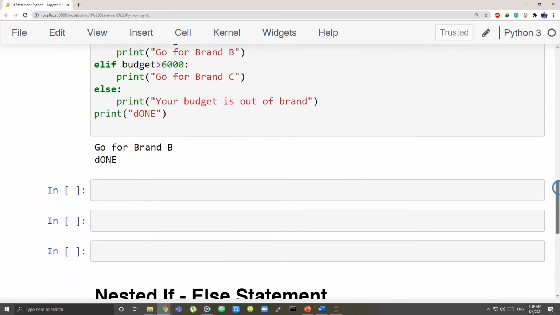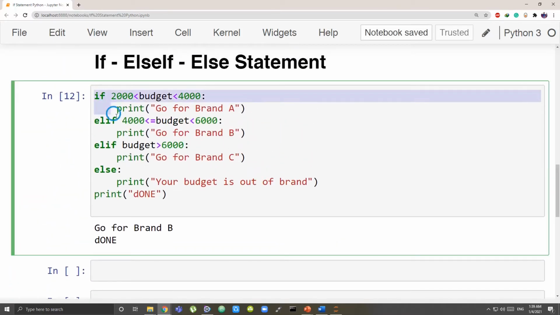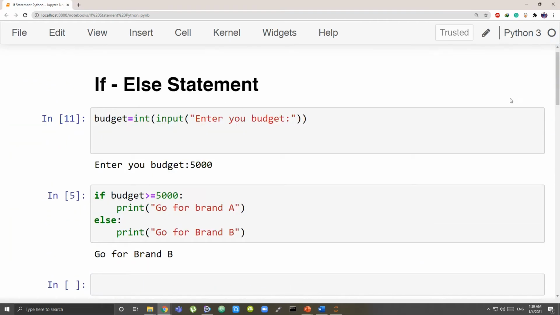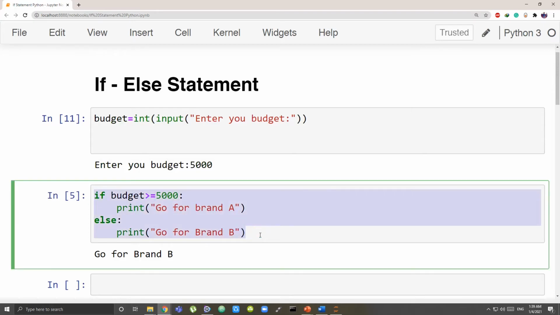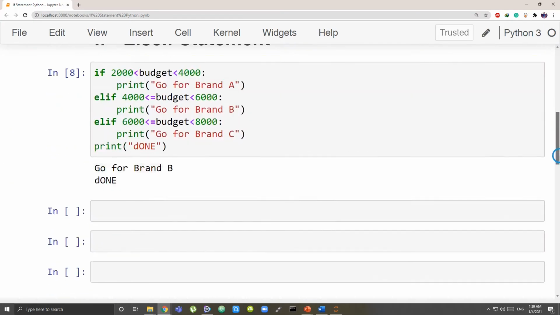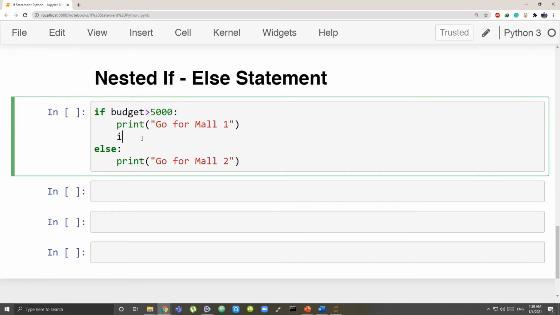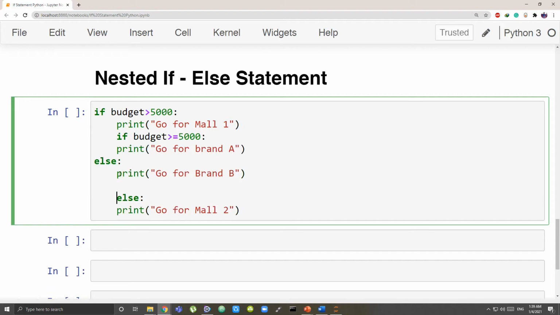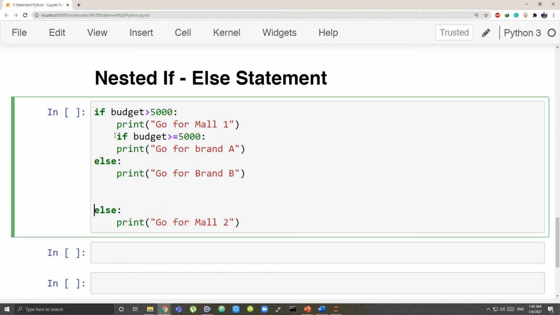So let's take any of these only and we'll modify this. Let's take the simplest one, that is if else. You can have inside this particular if your if else, or you can have if else if, any of them. Let's just keep this down. So this is what I am putting. Okay, budget is greater than 5,000, go for mall 1. But further I want an if to run to tell me which brand I should choose.